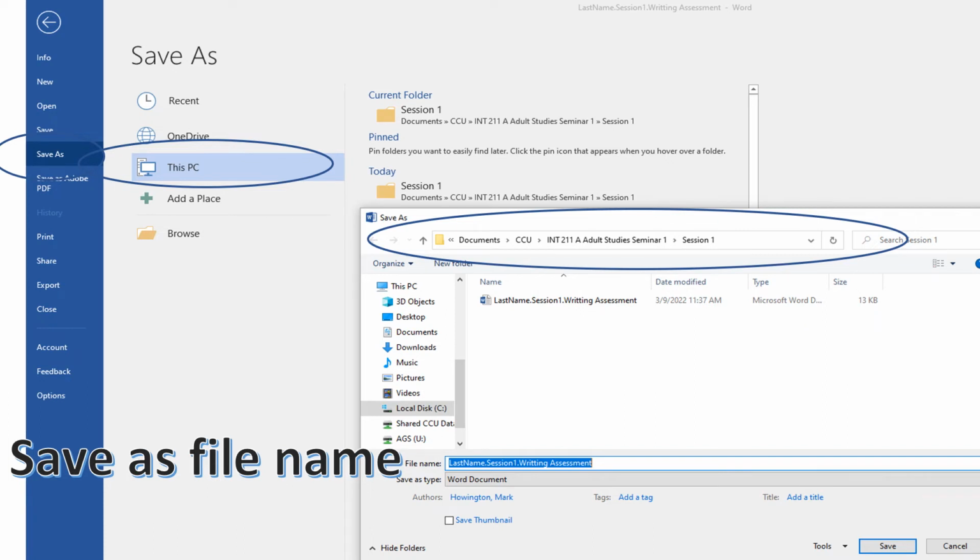Also notice that the instructions say to save it as a file name that includes your last name, and you'll see this toward the bottom center of the screen, session, whatever the session number is, in this case Session 1, the name of the assignment. In this case, it is the writing assessment. So again, you see that toward the bottom center of your screen, the file name that I gave this Microsoft Word document.